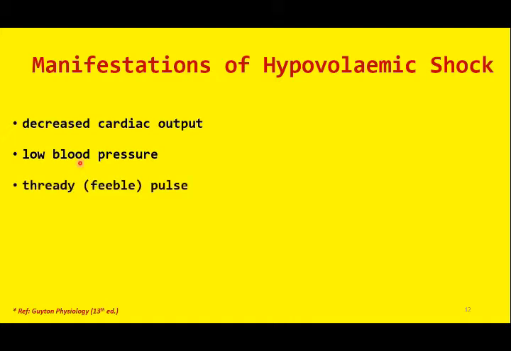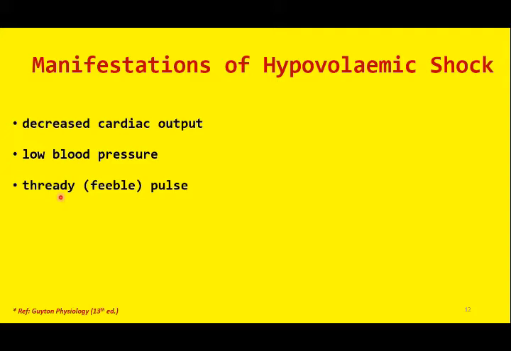Due to decreased arterial pressure, the peripheral pulses will be weak, or we use the term feeble pulse or thready pulse, especially the peripheral pulses, the radial pulses especially. So in patients of hypovolemic shock, if you palpate the radial artery or radial pulse, you may find it very difficult to palpate.